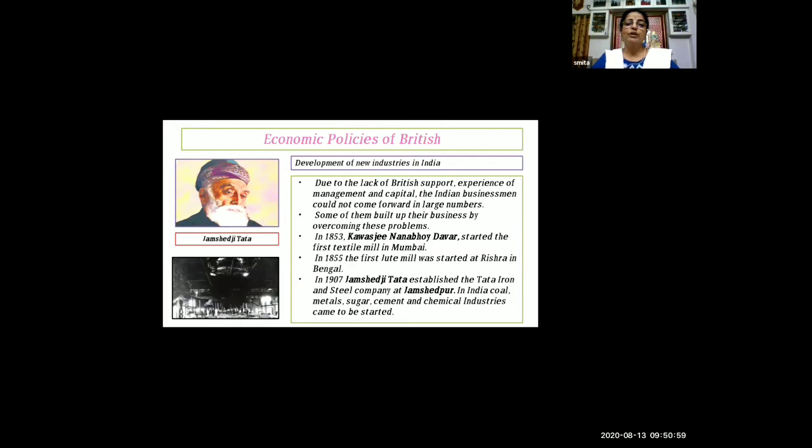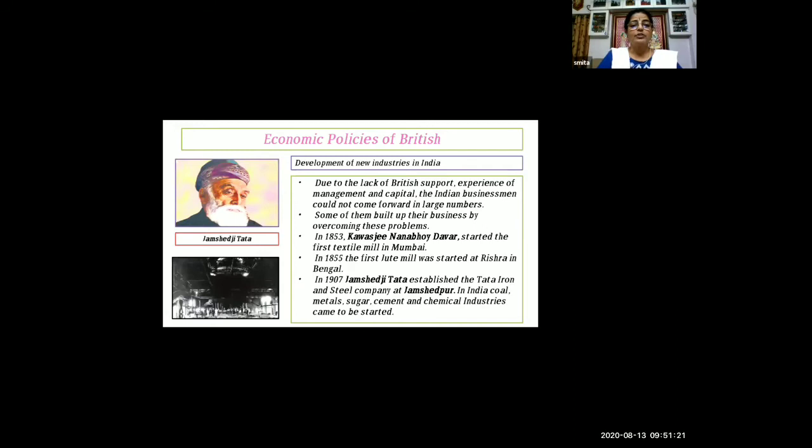Now see, due to lack of British support, experience of management and capital, the Indian businessmen could not come forward in large numbers. Britishers were not supporting our Indian people, and the Indian people did not have that much experience of technology.